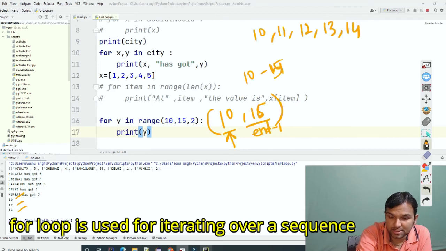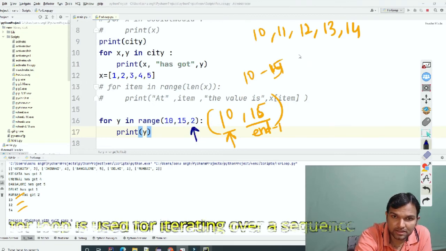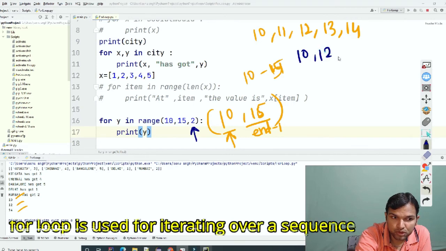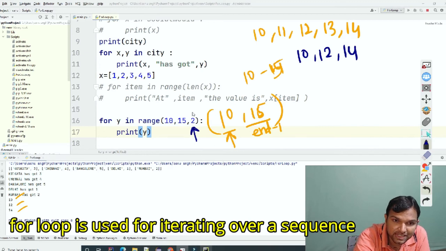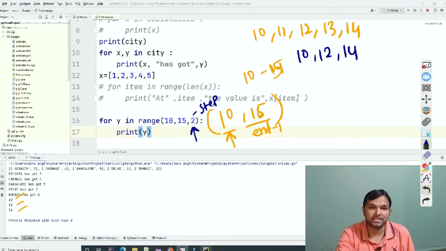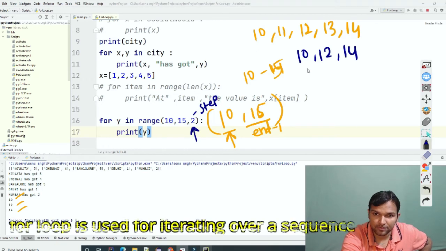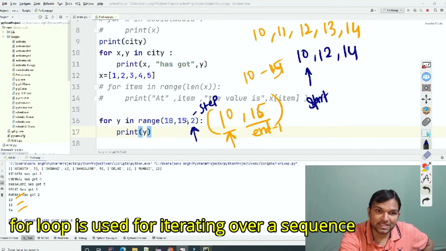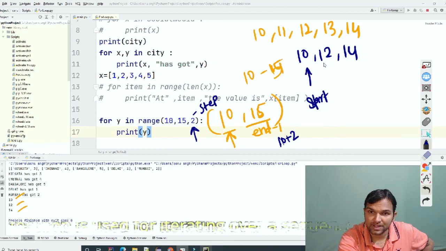Earlier this is the output it had printed. But the moment we changed this to step as 2, the output is nothing but 10, 12 and 14. But why? Actually, when we use this, it is called step. In the sense, the output will be printed in what steps? It will start from 10, which is obvious, this is the starting point, and it will step 2. So 10 plus 2, because we have given 2, is 12. That's why the next is 12.